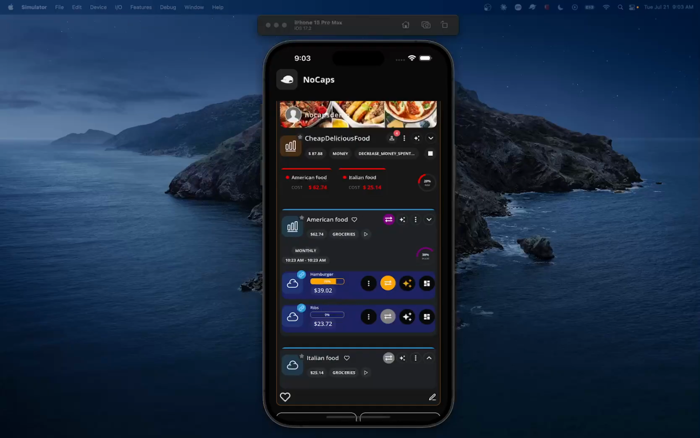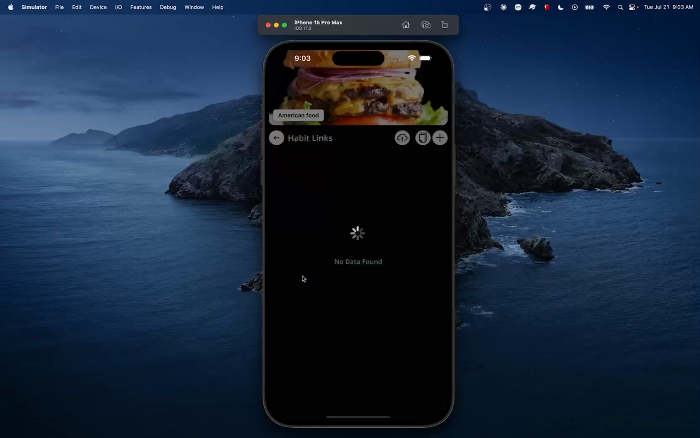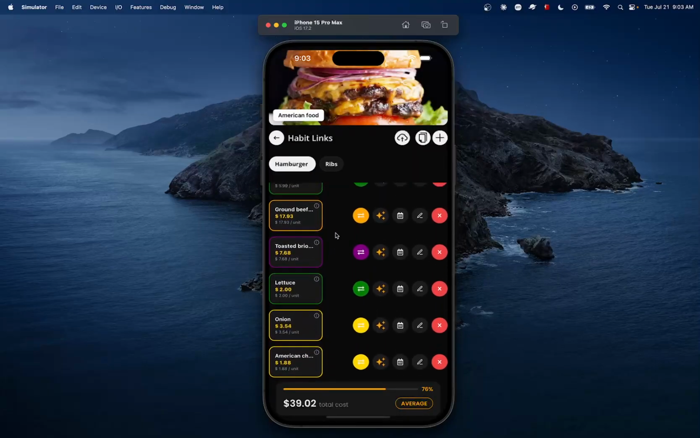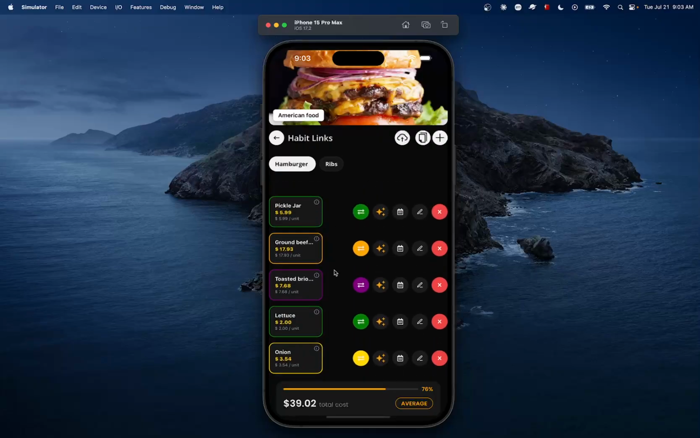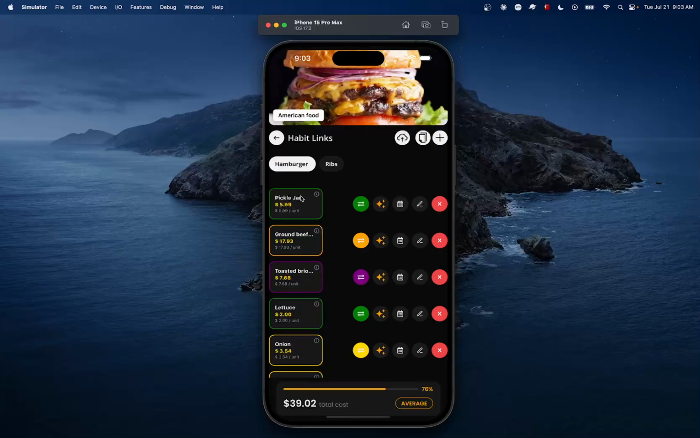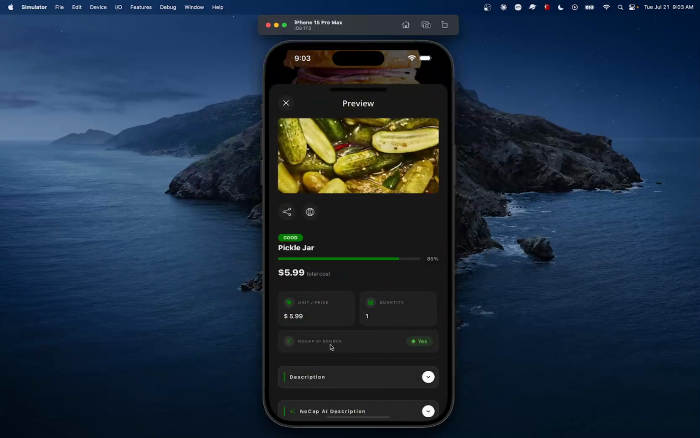All right, so all the items within that habit link have been scored, and we can see that by clicking on the habit link hamburger. We can see that all the items have been scored, and there is a reason for the score listed there. We can also see that all those items now say NoCap AI scored equals yes.